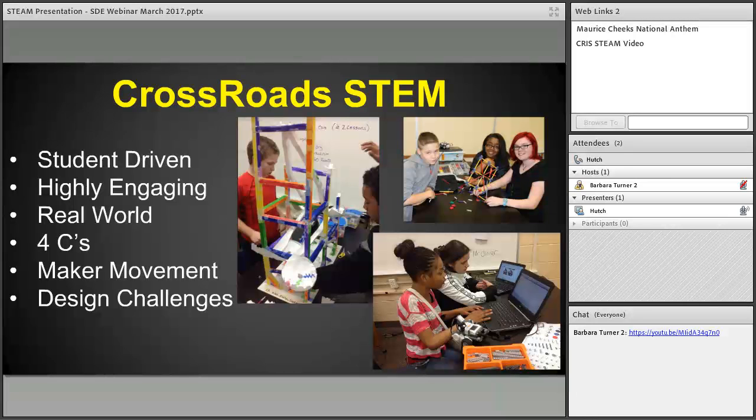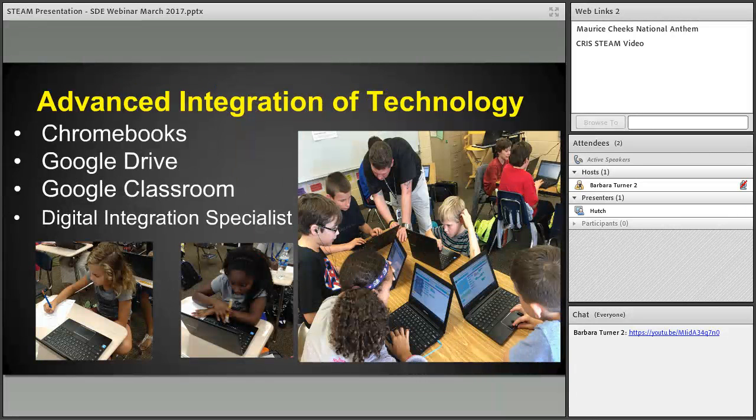And you've heard us mention throughout the presentation the fact that we have such a large amount of technology, and we're actually a one-to-one device school with Chromebooks. That's the first year kids come out of elementary school. When they come to 6th grade, they have the option of being issued one of the Chromebooks, or they can also bring their own device, but we don't have too many that do that. Most have the Chromebook. And then they use Chromebooks through 7th and 8th grade as well before they get into high school. But having that ability with the one-to-one device has really allowed us to change really how the classroom looks.